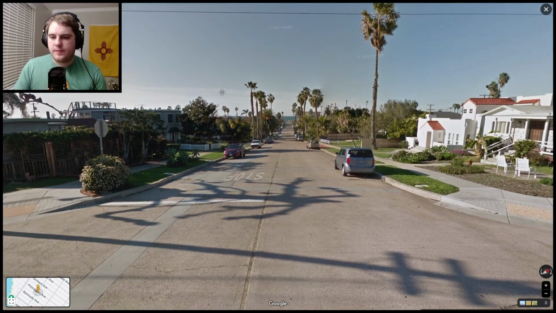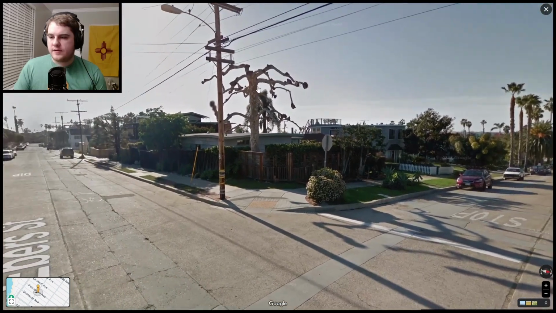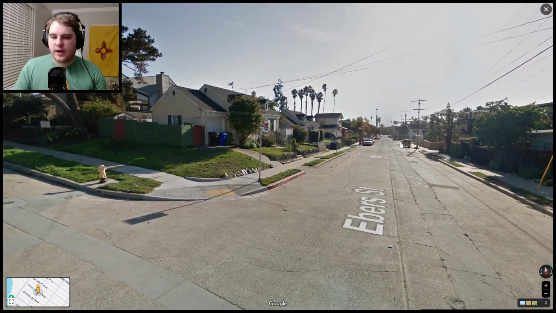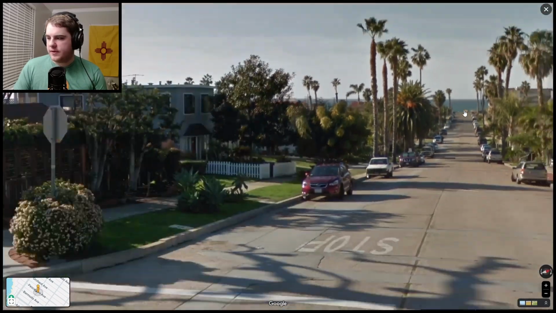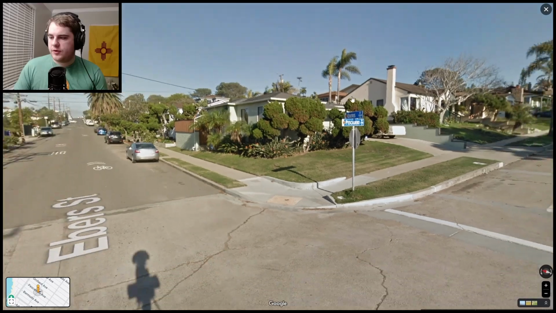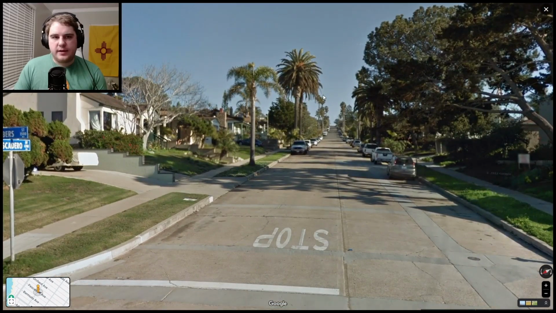Coastal California, and for that matter, coastal of most of the country, can be categorized by just the presence of palm trees. There are palm trees all around here, this really funky tree, which I don't know what it is, and just a general beach vibe. I mean, in this case, we are basically on the beach. This location is in San Diego, California. Just all the palm trees kind of just gives away that we're at least near some coast.